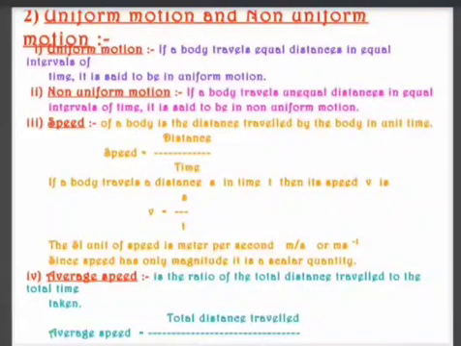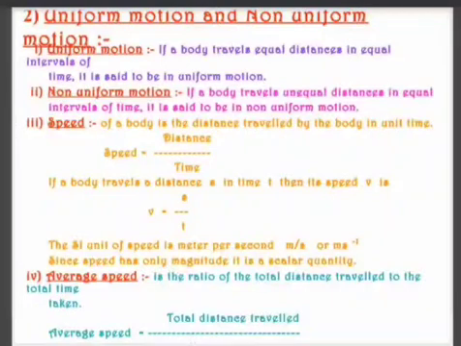An example of uniform motion is when you are on a highway, going with a constant speed. We'll say it is uniform motion. What is non-uniform motion? When a body covers unequal distance in equal intervals of time, we say it is unequal or non-uniform motion.